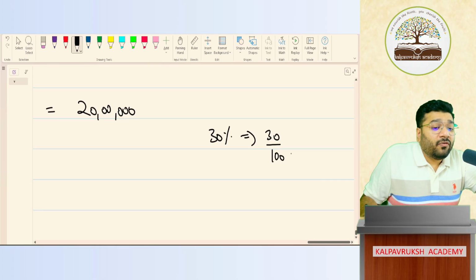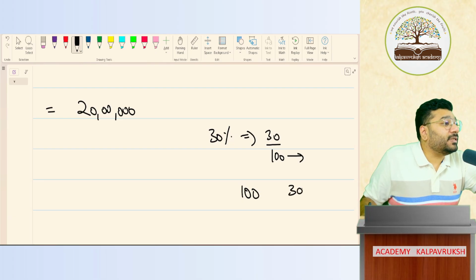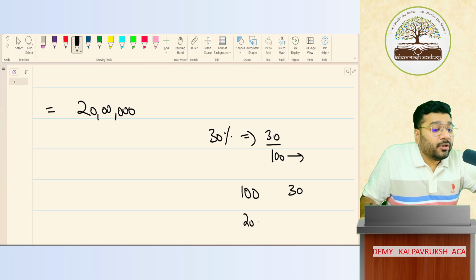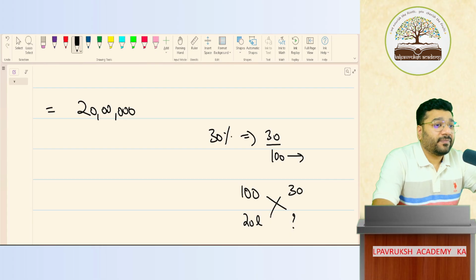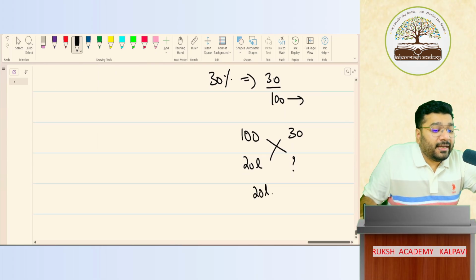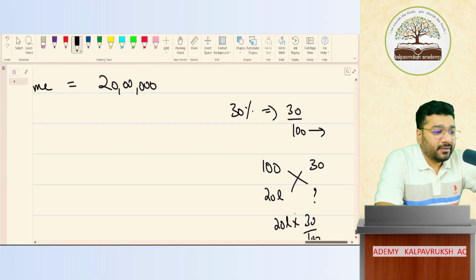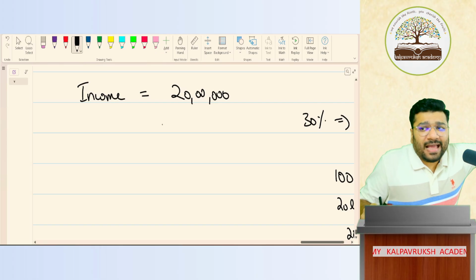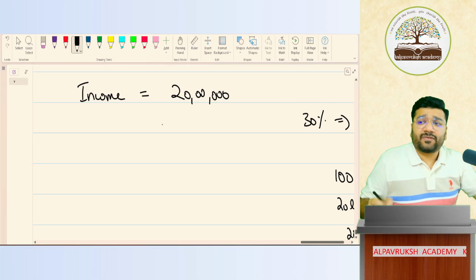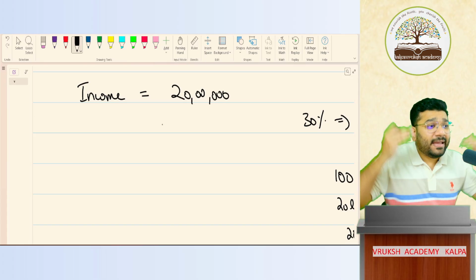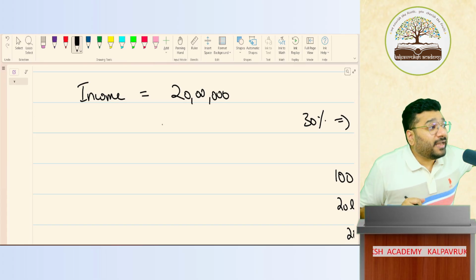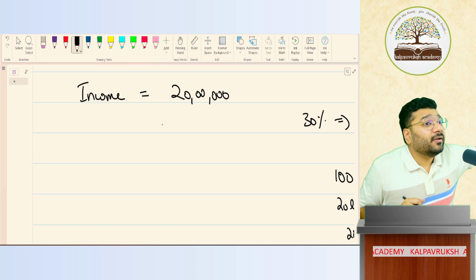What does it mean? For every 100 rupees of income that you earn, how much tax are you supposed to pay? 30 rupees. How much is my income right now? 20 lakh. Then for 20 lakh income, what is my proportionate tax? So what do you calculate? 20 lakh into 30 by 100. Got it? Not got it? So if I come back here, will I add or minus the tax? Minus, because from this 20 lakh, if I pay to the government, my income will reduce after tax. So taxes will always reduce your income.